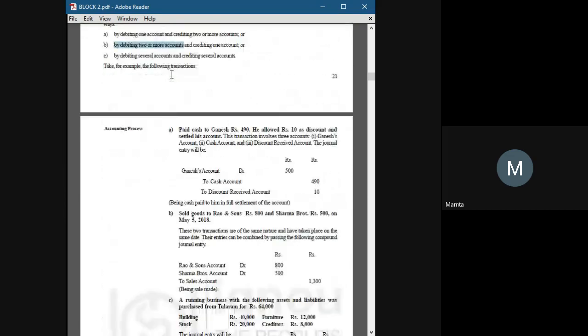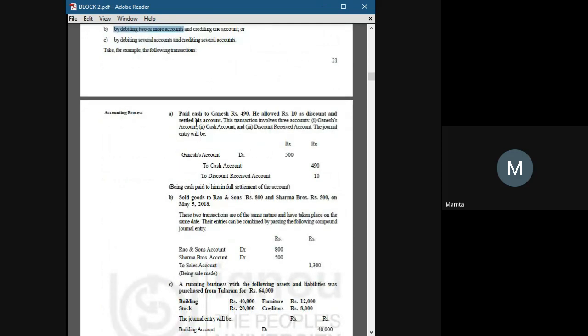I will show you the entries here. Paid cash to Ganesh rupees 490. He allowed rupees 10 as a discount and settled his account. So Ganesh was a creditor. We owe to Ganesh. Now, while paying 500 rupees, he gave us a discount of rupees 10, and now we have settled it with 490.